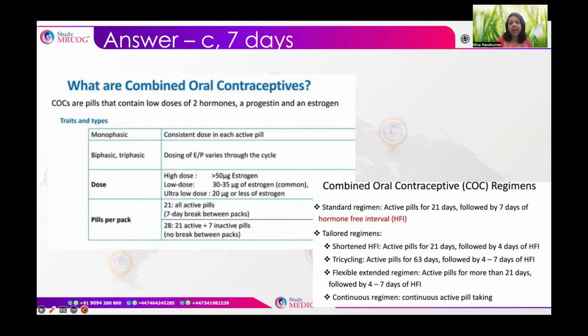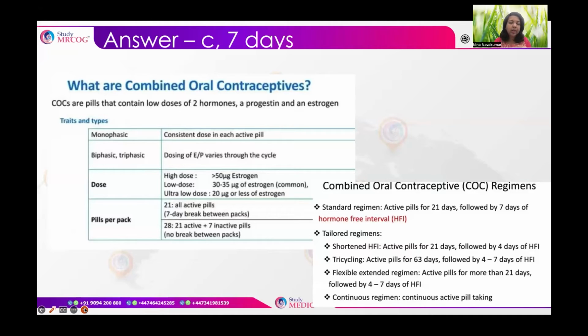So what are basically the combined oral contraceptives? They contain low doses of two hormones, estrogen as well as progesterone, and the types can be either monophasic, biphasic, or triphasic. Monophasic has a consistent dose in each active pill, while in the biphasic and triphasic, the doses of both the estrogen as well as the progesterone component vary throughout the cycle. What is the other classification? It can be either high dose, low dose, or ultra low dose. This dosage classification mainly depends upon the estrogen component.